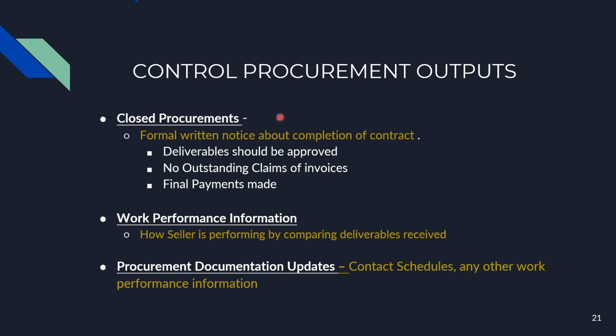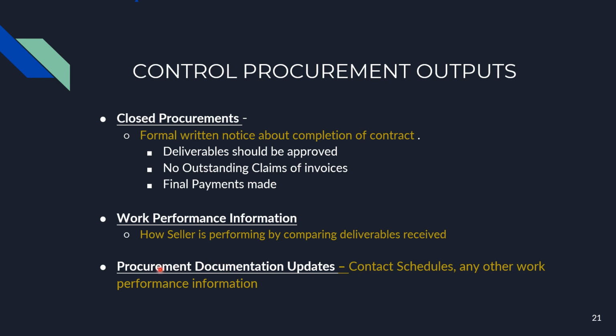First is close procurements. Close procurements is the formal written notice about the completion of the contract. To understand when we can treat the contract as complete, a few examples are: deliverables should be approved, there should be no outstanding claims or invoices, and final payment should have been made. The second output of control procurements is work performance information, in which we mention how the seller is performing by comparing the deliverables received.